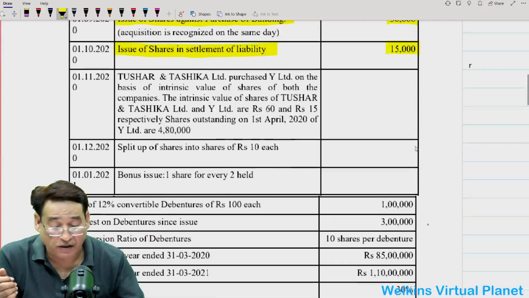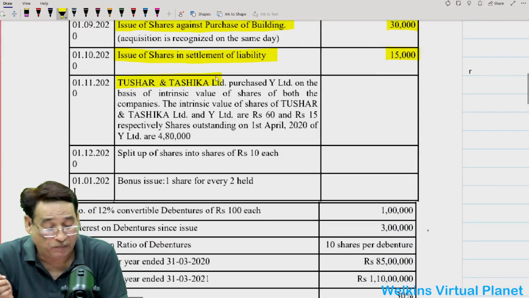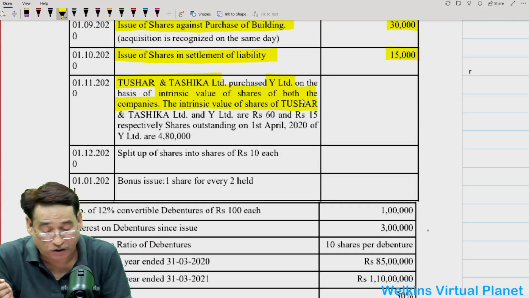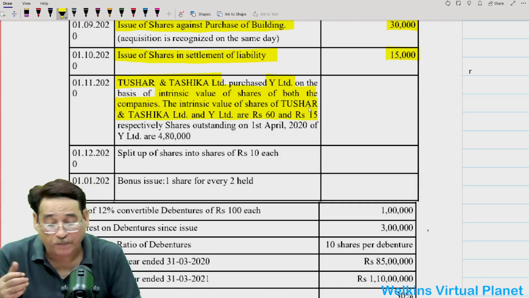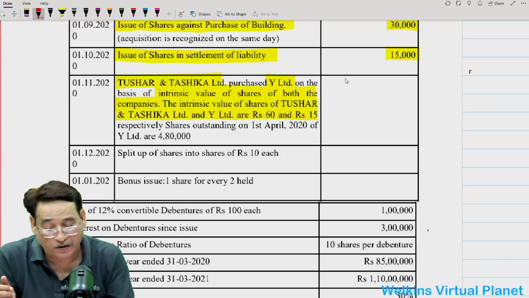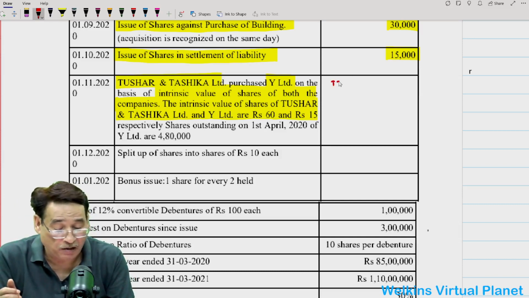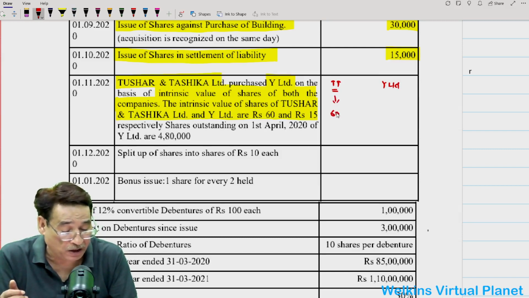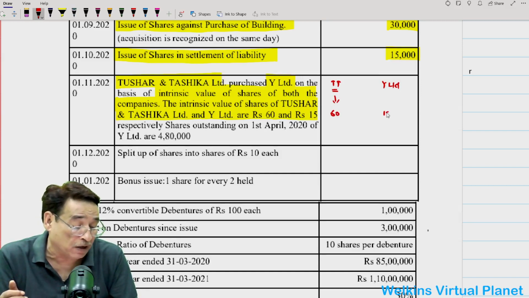Now in here, it is written that Tushar and Tashika Limited acquired or purchased Y Limited on the basis of intrinsic value of share of both the companies. The intrinsic value of share of Tushar and Tashika Limited and Y Limited are rupees 60 and rupees 15. Try to understand this particular point first of all. What does this particular point state? This particular point states that Tushar and Tashika Limited, correct, they are acquiring the business of Y Limited. The intrinsic value of share of Tushar and Tashika Limited happens to be rupees 60, and intrinsic value of Y Limited is equal to 15.